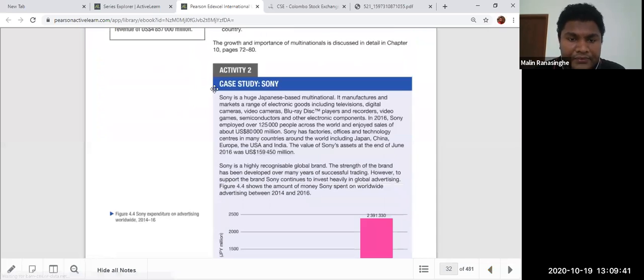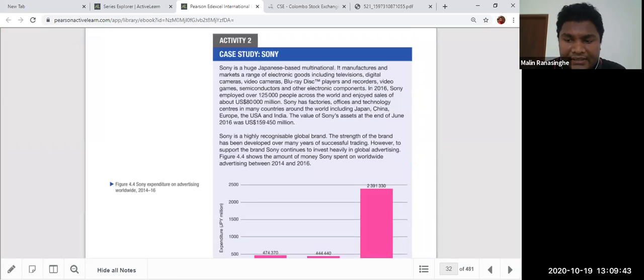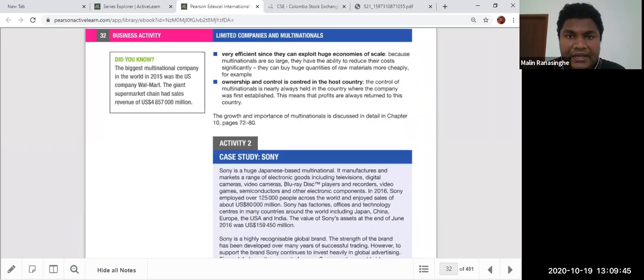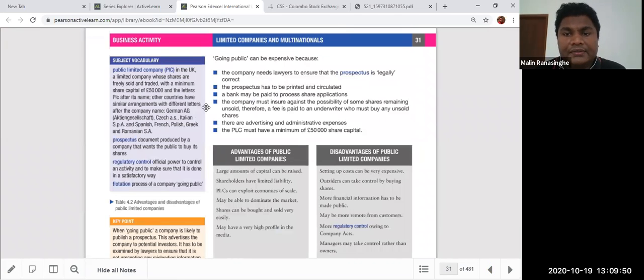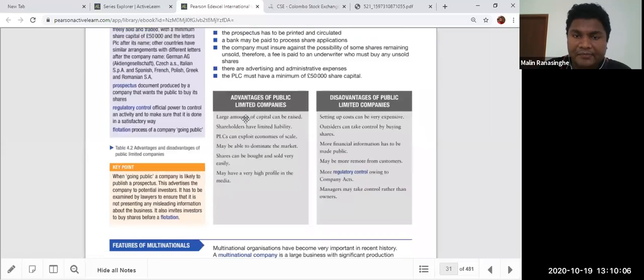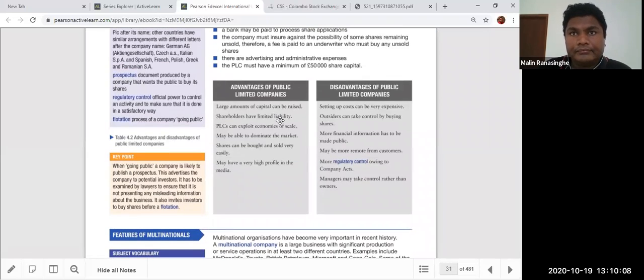Going public is expensive because the prospectus has to be legally prepared, and then bankers' processing fees, underwriting fees, advertisement expenses, administration expenses are there. So we talked about everything and finally the advantages and disadvantages of public limited companies.